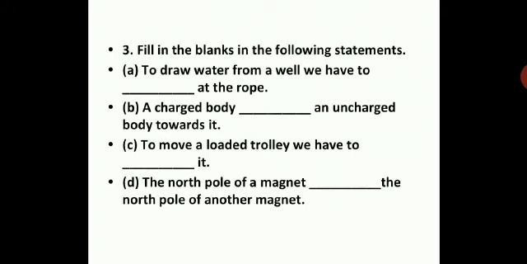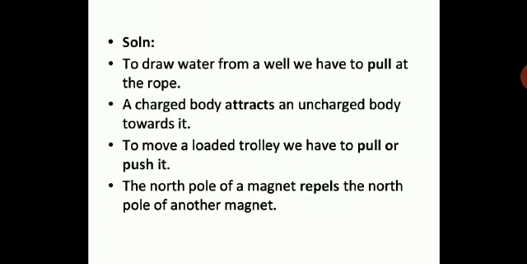Then, the north pole of a magnet dash the north pole of another magnet. So what do you think? Both are north poles, so they will repel, because like poles always repel and unlike poles attract. So this is your answer. You have to underline the answer, and write it with the full statement in your notebook, children.